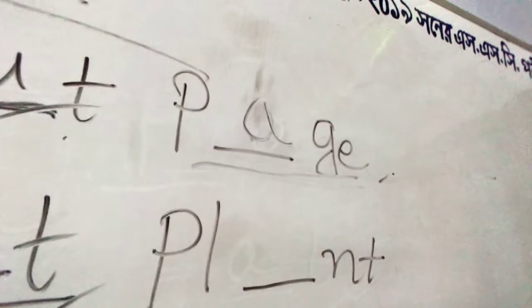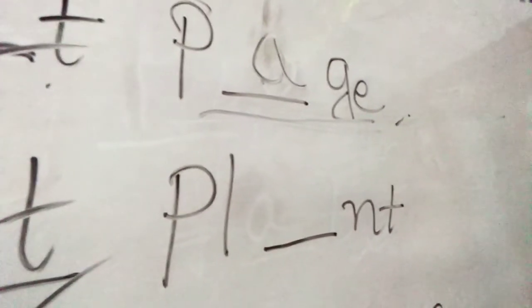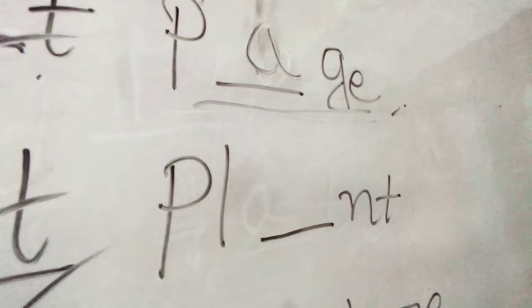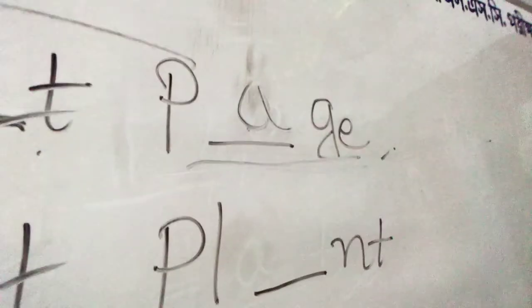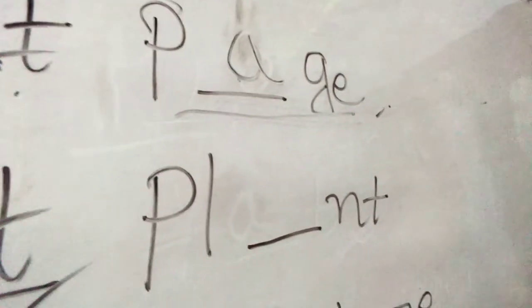Page means, see, when Miss asks you to go through page number 27, that means I would like to have your attention on the sheet of paper. Okay, that means page means a sheet of paper. So have we found a meaningful word with page? Yes, we have found a meaningful word with page.